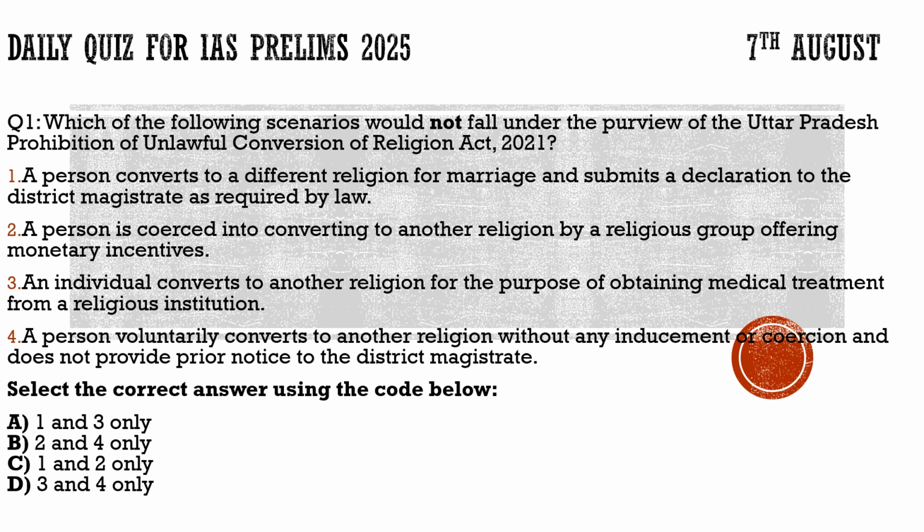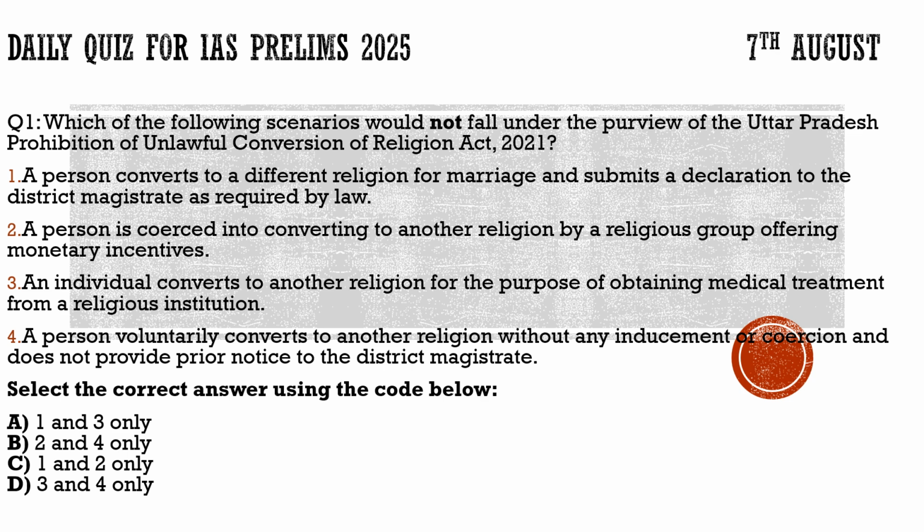Statement 2: a person is forced into converting to another religion by a religious group offering monetary incentive. He will not fall under this category. There won't be any punishment for him personally, but those who are forcing him will definitely fall under this act.